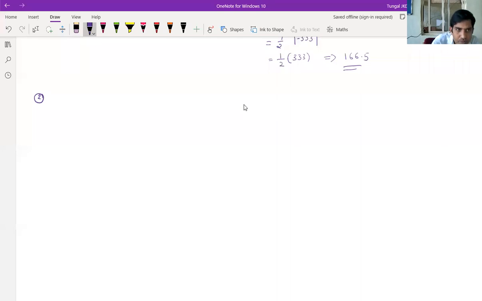Second question. Two vertices of a triangle are 3 comma minus 1, minus 1 comma 5, and its centroid is at origin.